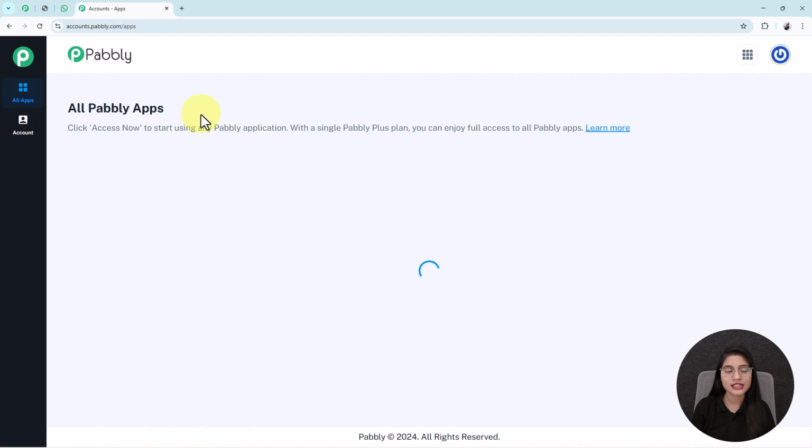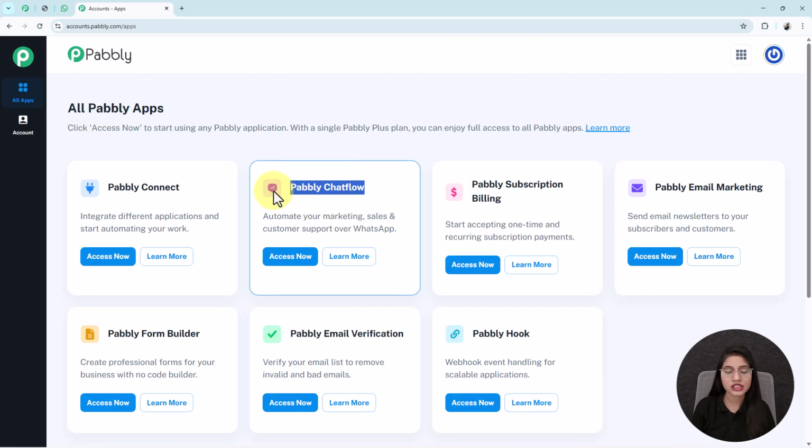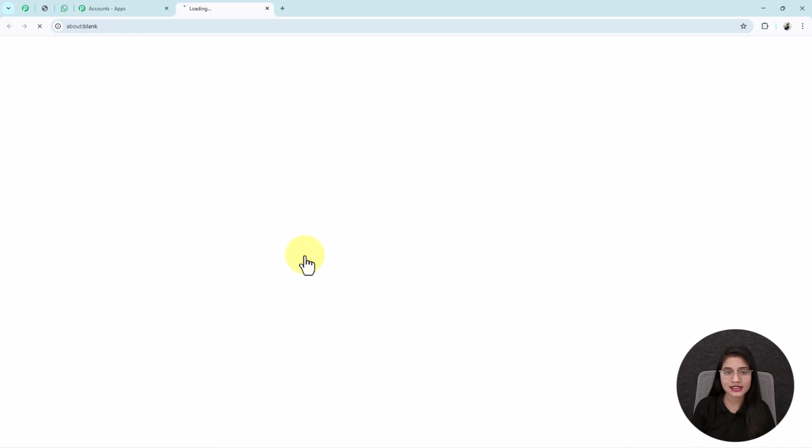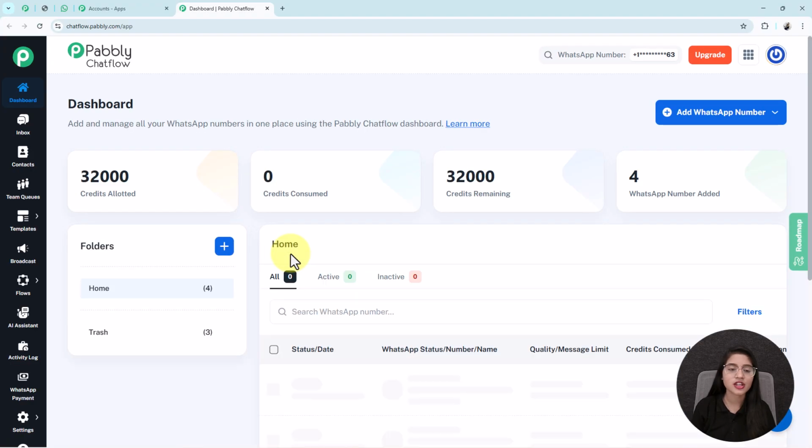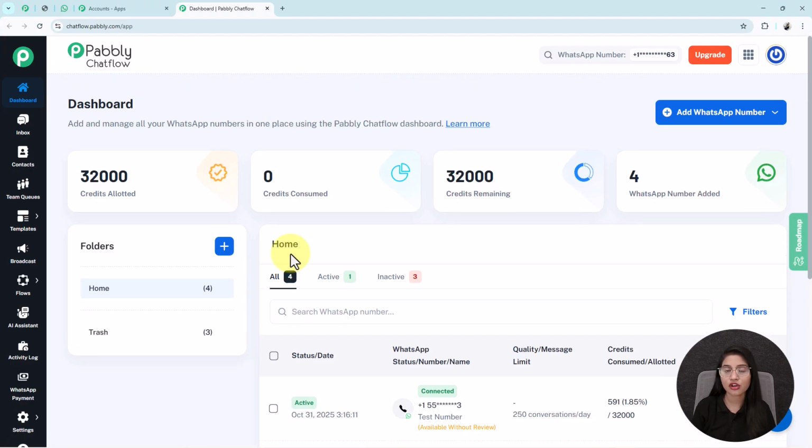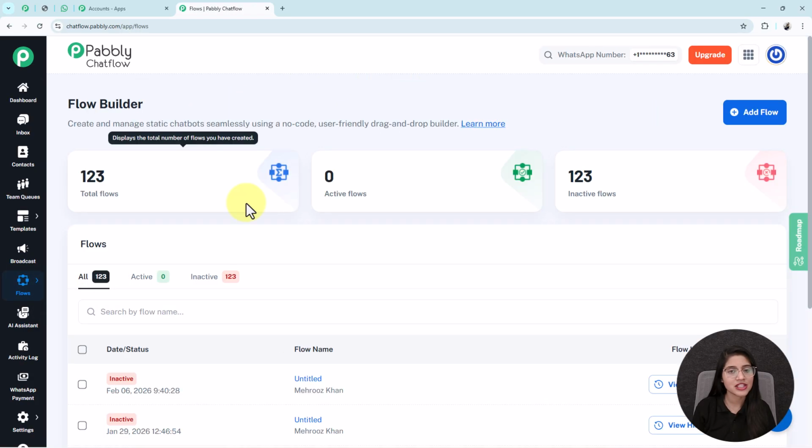After that, you will see all Pabbly apps, where you have to go into Pabbly Chatflow by clicking on this access now button, and it will take you to the dashboard of Pabbly Chatflow, where you can add and manage all of your WhatsApp numbers in one place. As we are creating a WhatsApp chatbot, I will click on this flows option. Then you will come to this page, the Pabbly Chatflow flow builder page, where you can design your WhatsApp chatbot for any business.